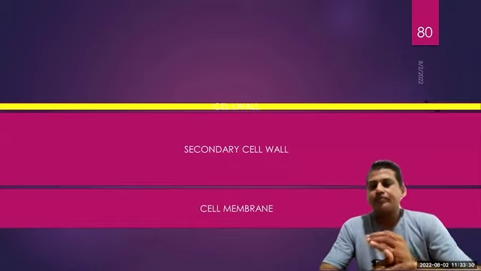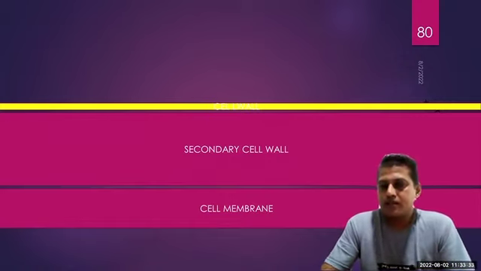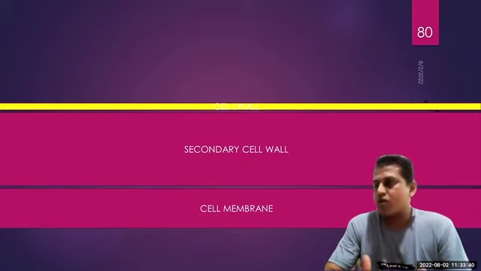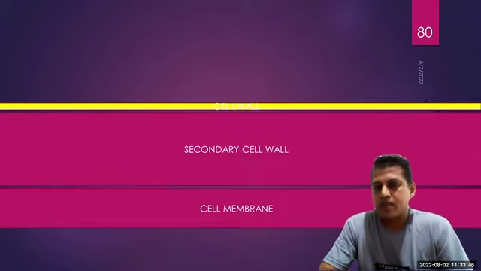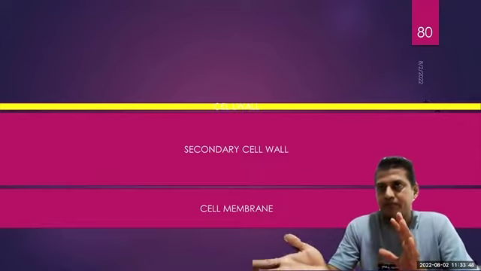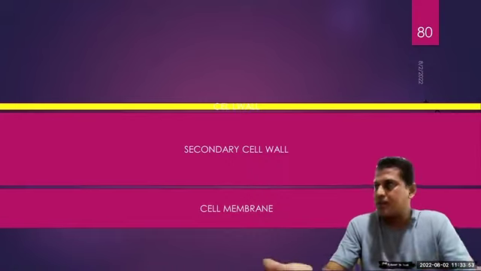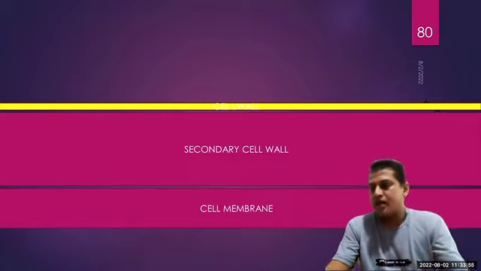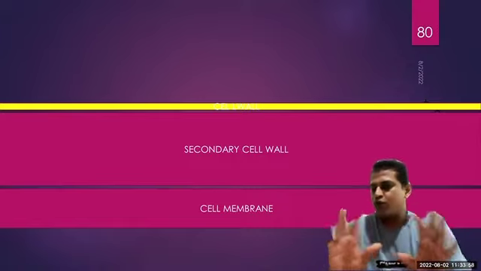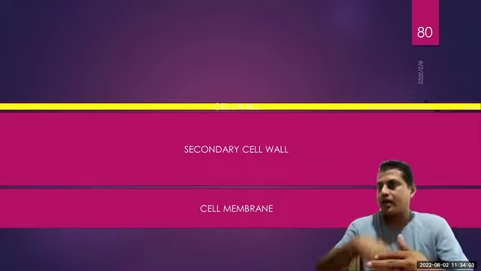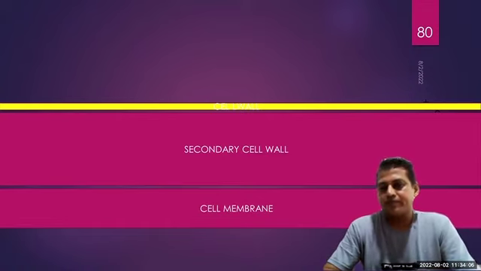And sometimes, in some cells, the cell wall gets much stronger. A very strong cell wall is created by lignin-like compounds. We have a separate section for plants. We are going to learn all these things: lignin, suberin, where it is, what is the function, which cells we can see them in, which cells we can't. So don't worry about certain things too much at this stage. Just learn it. Again, in detail, we are going to learn in plants.